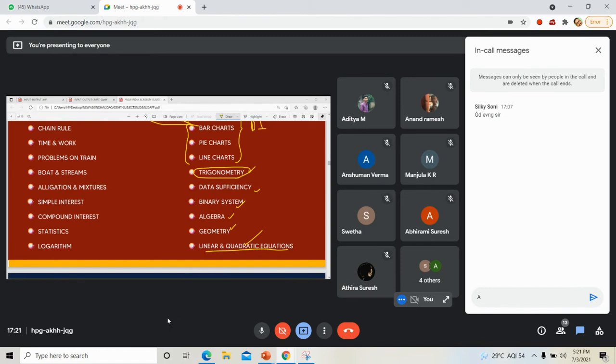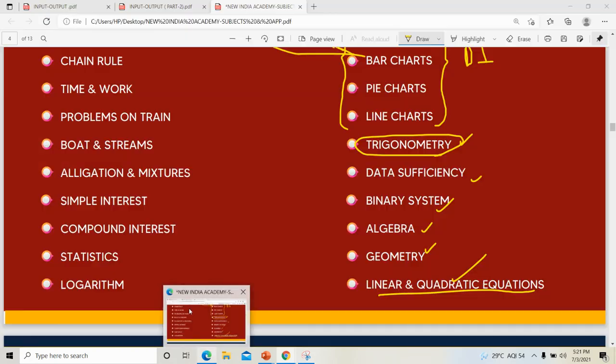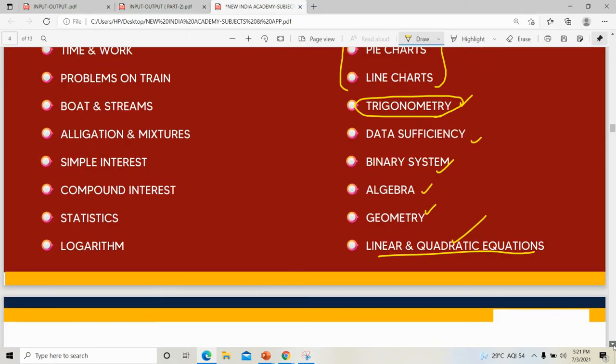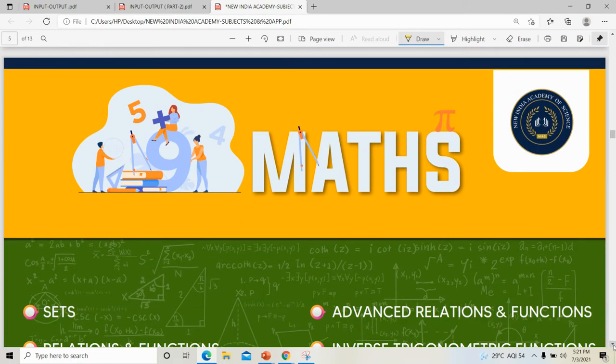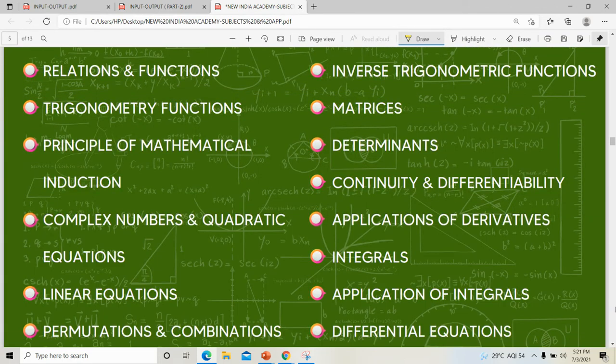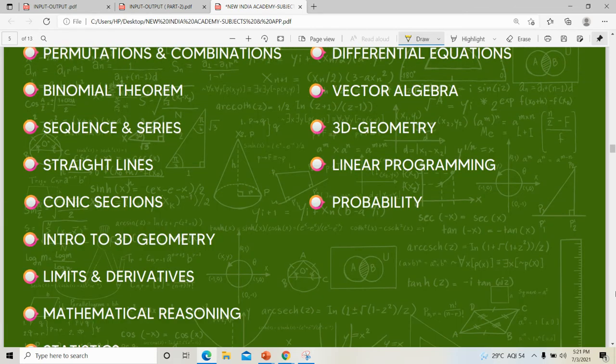Banking syllabus. But RRB, SSC, etc. will ask about trigonometry also. Okay, there is a difference. So that's clear. Then maths. These general maths, I just put that syllabus also because so many concepts come from our +1, +2. I am not talking about matrices or differentiation, integrals, etc. We don't need those things, but we need some concepts related to conic sections.